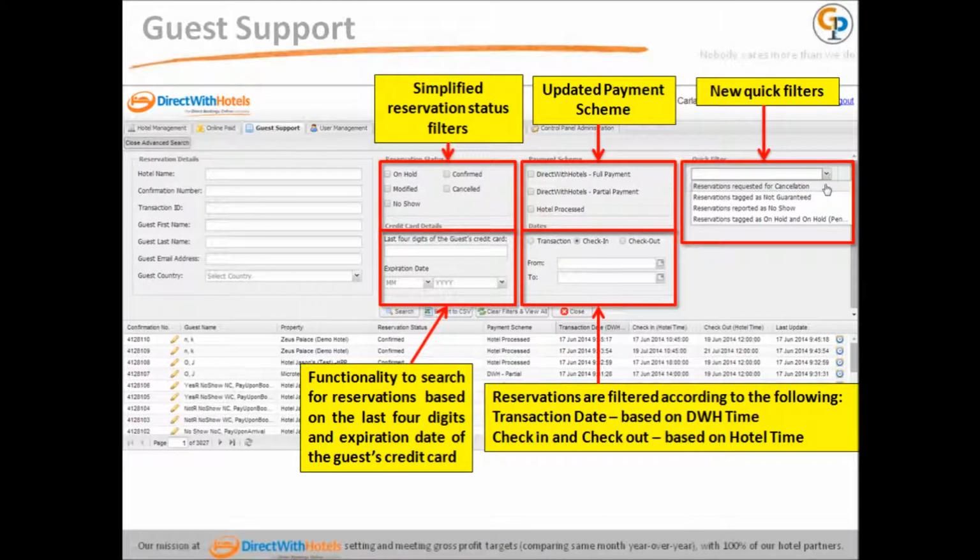Advanced search is equipped with filters that will help the user search for the transaction that they need: reservation status, updated payment scheme, and new quick filters. There is also functionality to search for reservations based on the last 4 digits and expiration date of the guest's credit card. Reservations are filtered according to the following: transaction date based on DWH time, check-in and check-out based on hotel time.